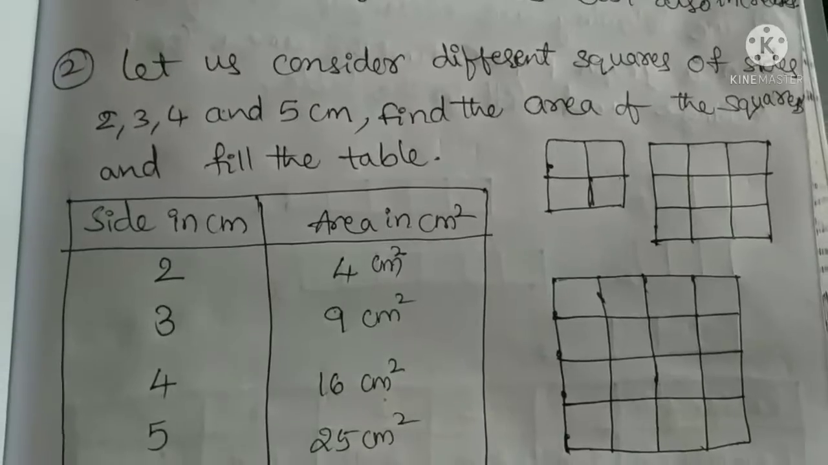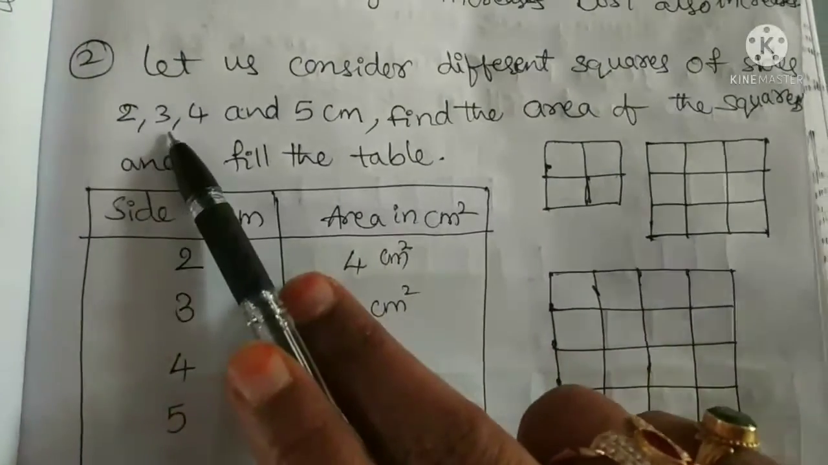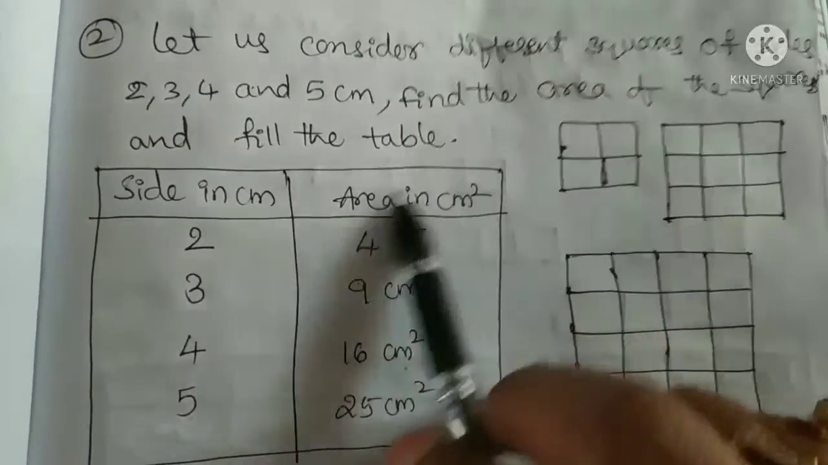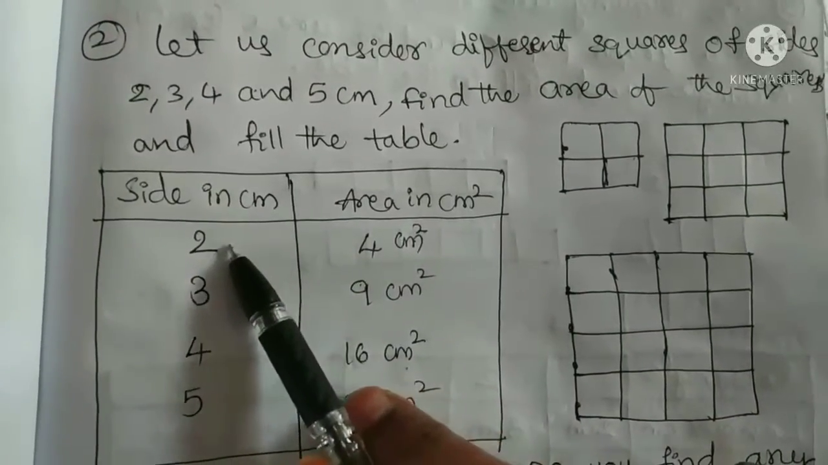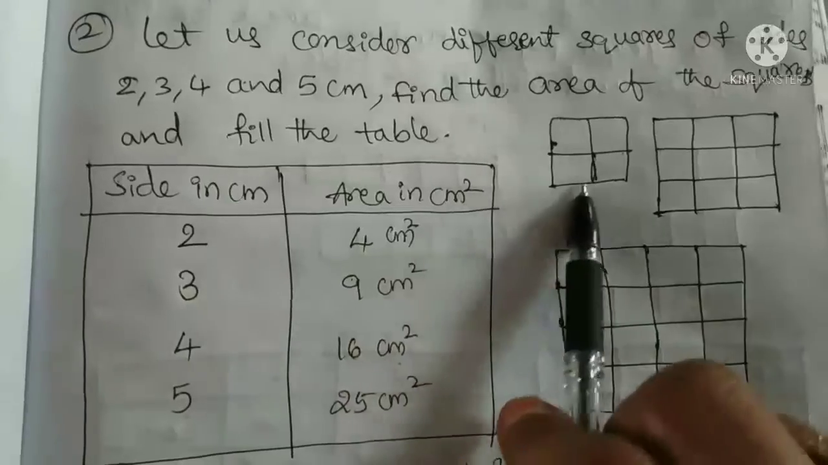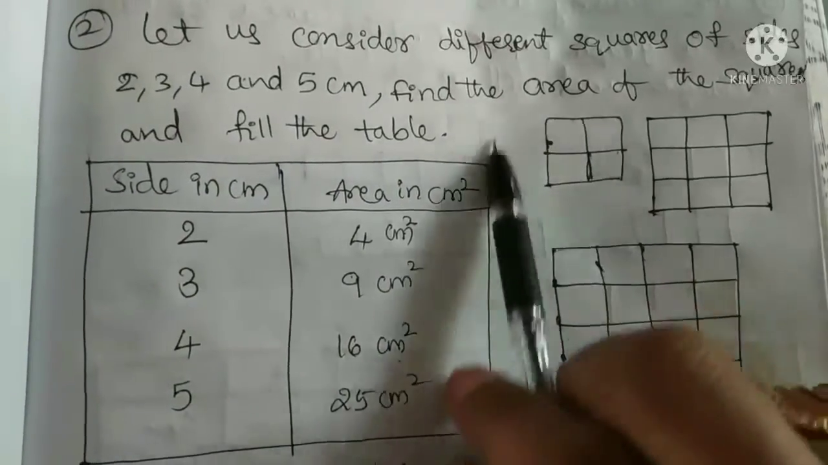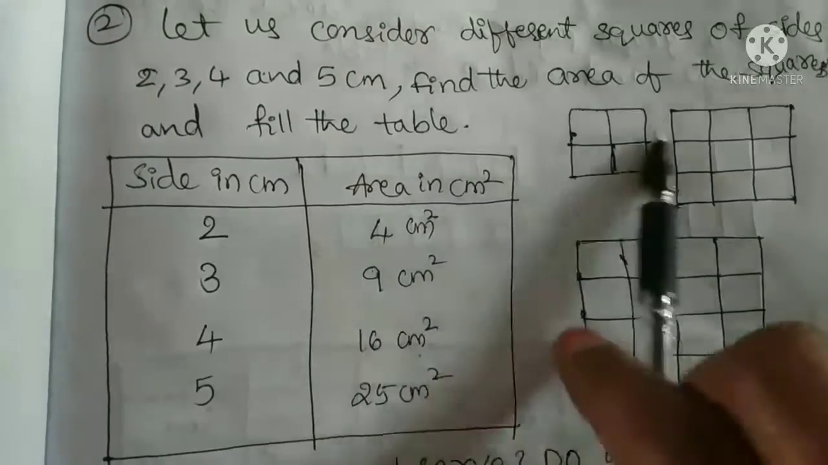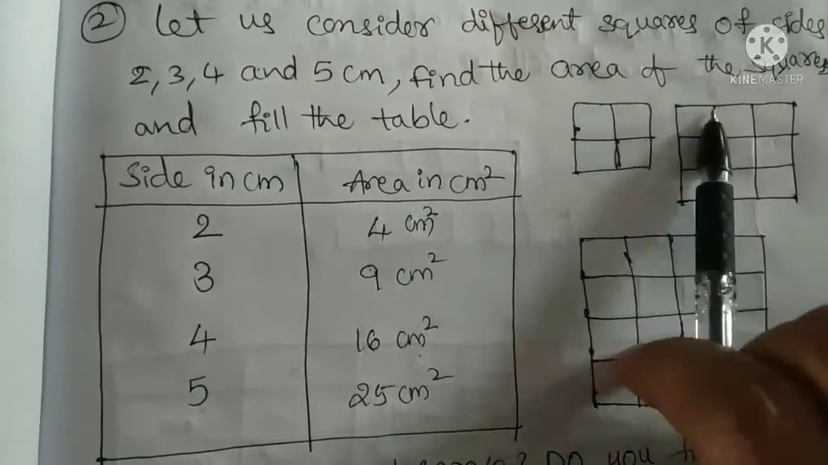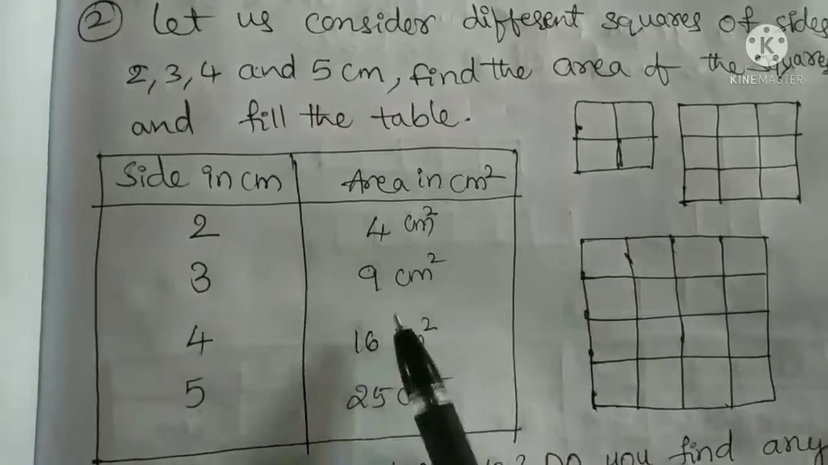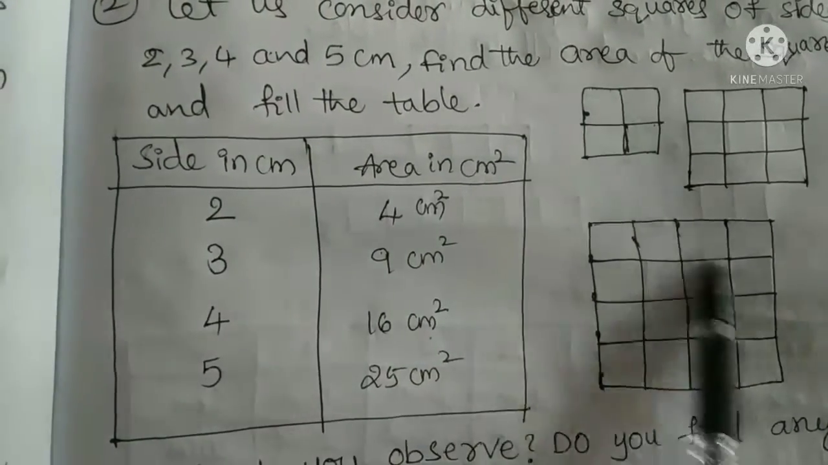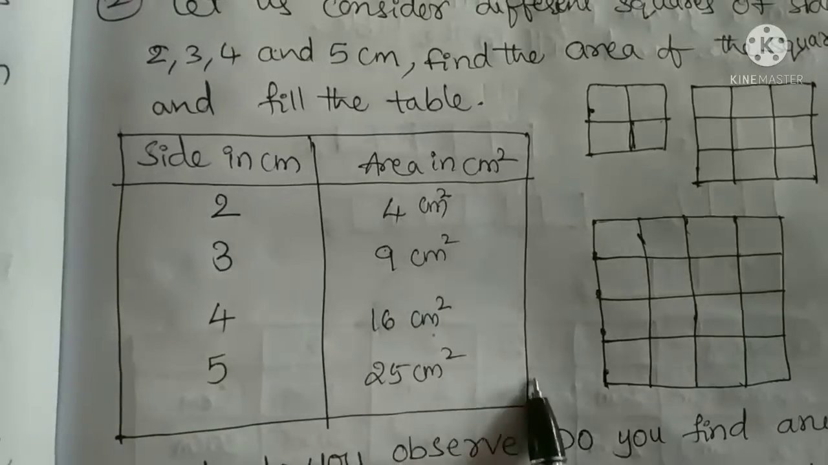Let us consider different squares of sides 2 centimeters, 3 centimeters, 4 centimeters, 5 centimeters. Find the area of the squares and fill the table. Here, the side is 2 centimeters, so 2 times 2, we get the area of the square as 4 centimeters square. For 3 centimeters, 3 times 3 is 9 centimeters square. For 4 centimeters, we get 16 centimeters square. For 5 centimeters, we get 25 centimeters square.